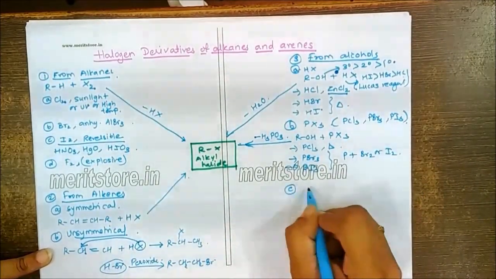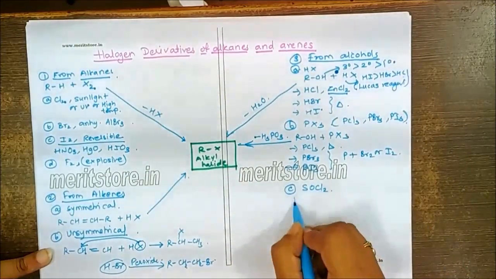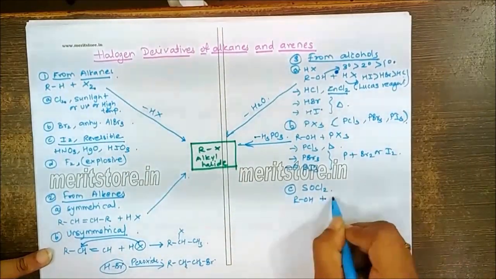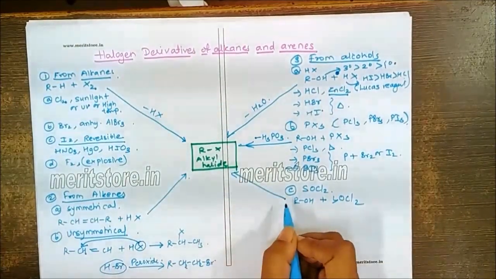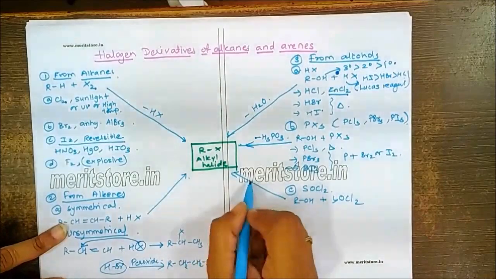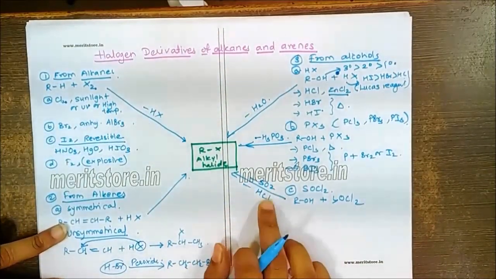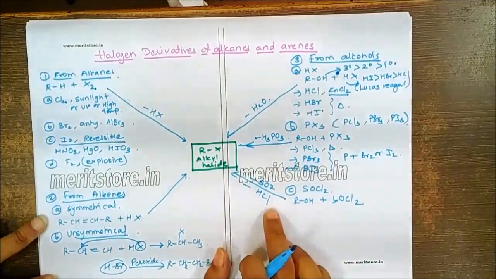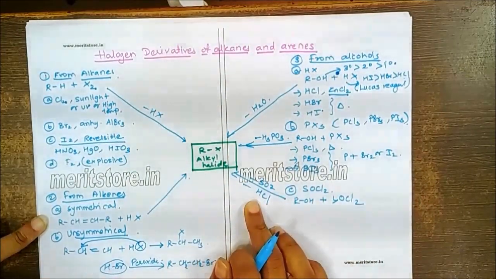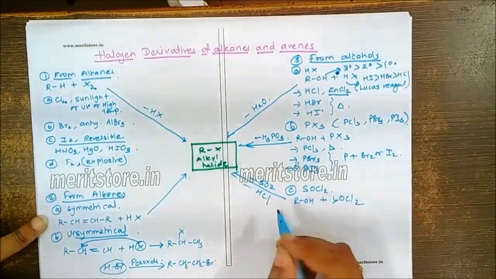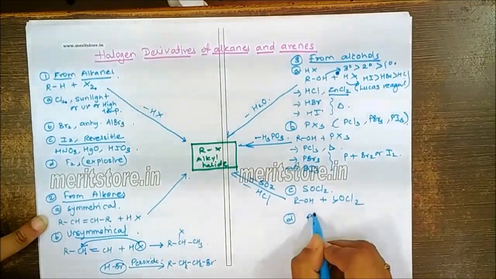But the best reagent amongst these is SOCl2. Alcohols react with SOCl2 to give RX, specifically alkyl chloride, with the loss of sulfur dioxide and HCl. Since the byproducts in this reaction are both gaseous in nature, this is the best method for the preparation of alkyl chlorides. And the last one, we can also go for some PX5.